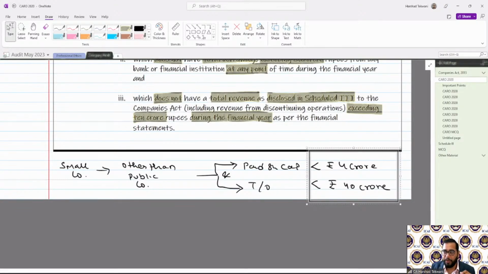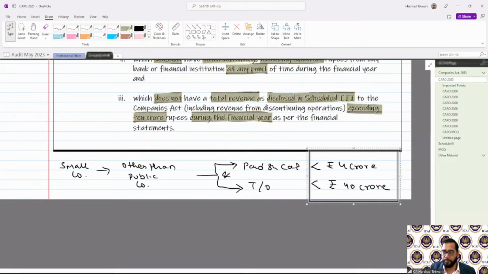From 2 and 20, it was revised to 4 and 40. Okay, very critical. Now, this is a small company, 4 crore, 40 crore. However, if that is a holding, if that is a public company, then this is not applicable. So it should be a private company. Also, it should not be a subsidiary of a public company.